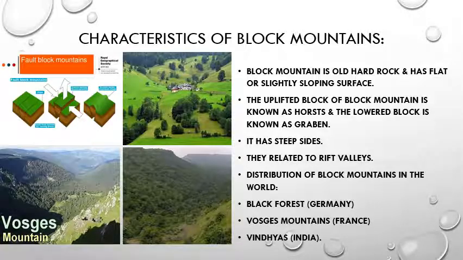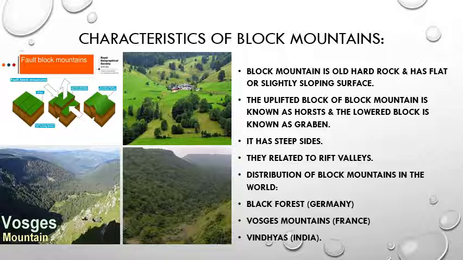Now some characteristics of block mountains. Block mountains are old hard rock and have a flat or slightly sloping surface. You can see in the first picture, from upward it is totally flat or slightly sloping surface, and the sides are very steep.